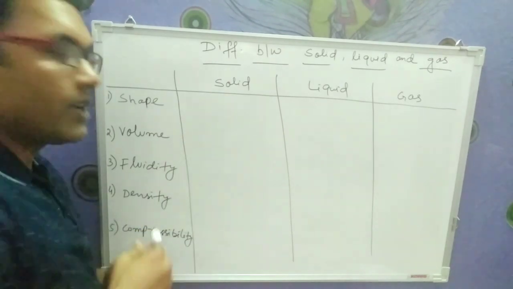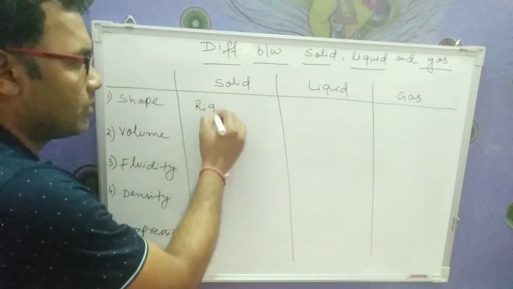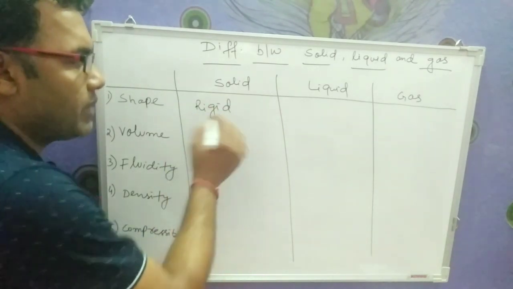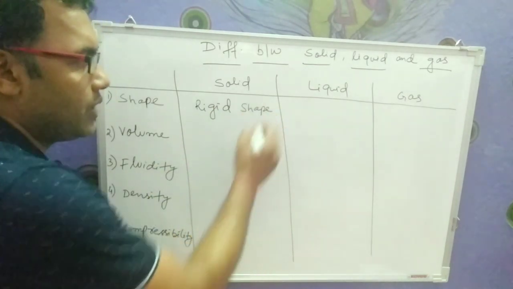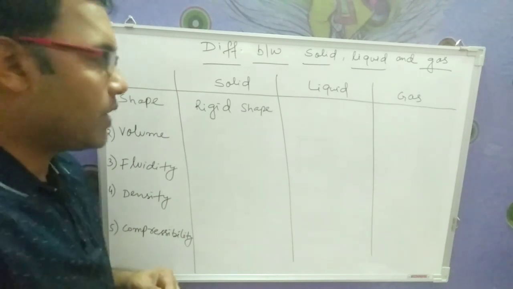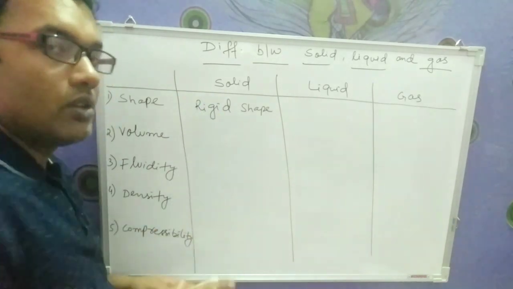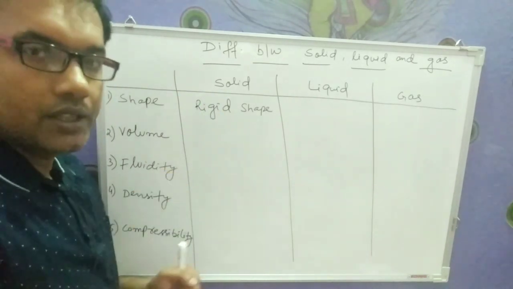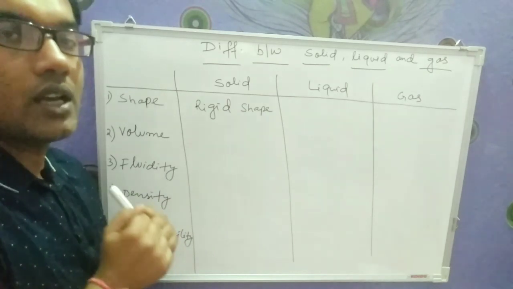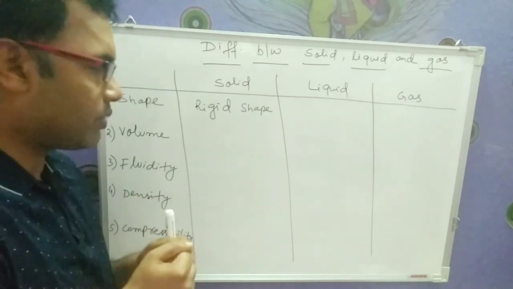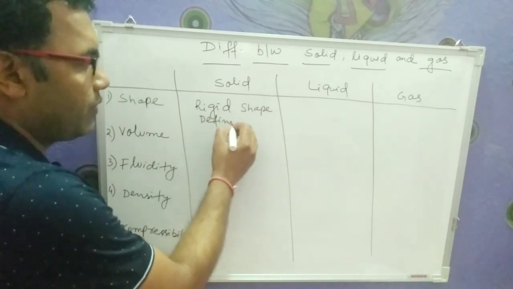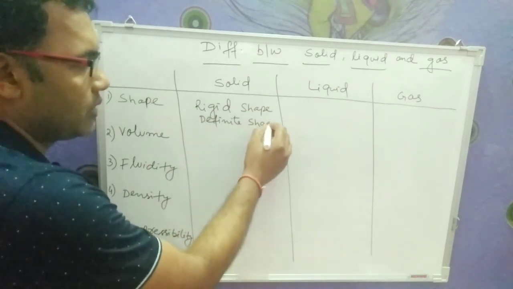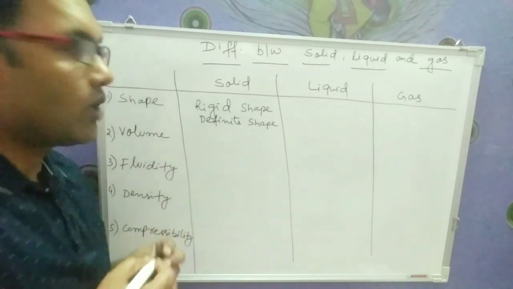Solids are always having a rigid shape, okay, it will be having a rigid shape there. Now why we are saying it is having a rigid shape? Because in solid the molecules are very tightly packed, and when they are very tightly packed they are having a fixed definite shape. Okay, we can also write here definite shape.